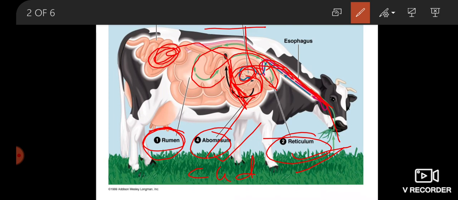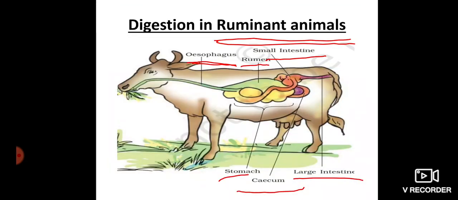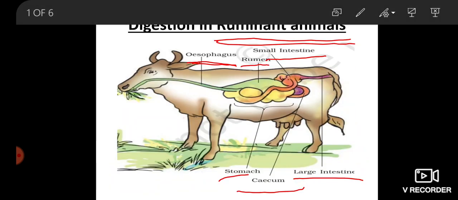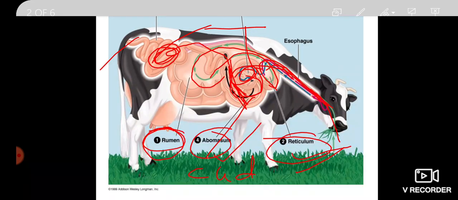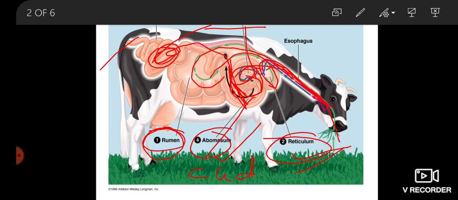But in between small intestine and large intestine, there is a pouch-like structure. You see this pouch-like structure. This is called cecum, present between the large intestine and small intestine. In this cecum there are so many bacteria present, which are very helpful in the digestion of cellulose. Cellulose is a complex starch. Only ruminant animals can digest cellulose, otherwise humans cannot.